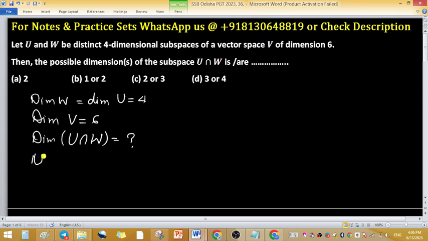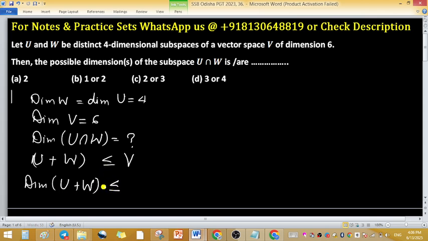the sum of subspaces U plus W is again a subspace of V. So the dimension of U plus W cannot exceed the dimension of vector space V because it is a subspace. Subspace means subset. A subset cannot have dimension higher than the vector space.